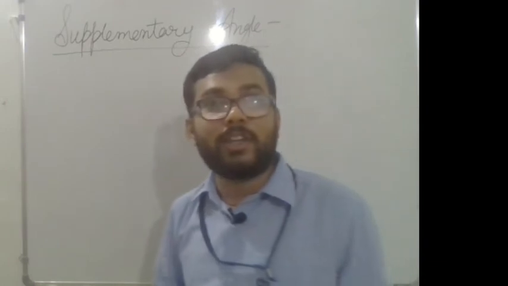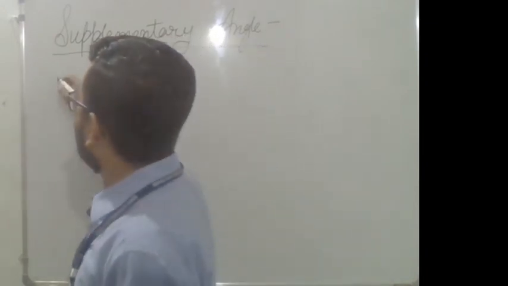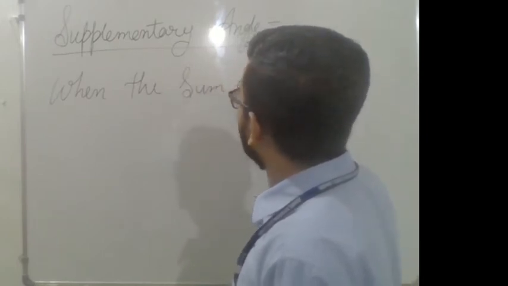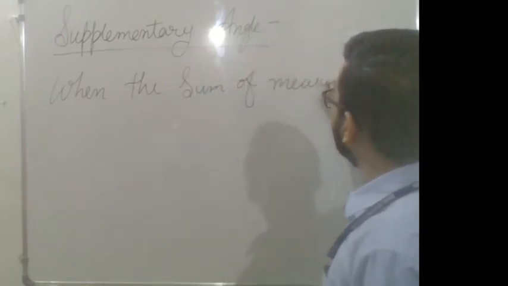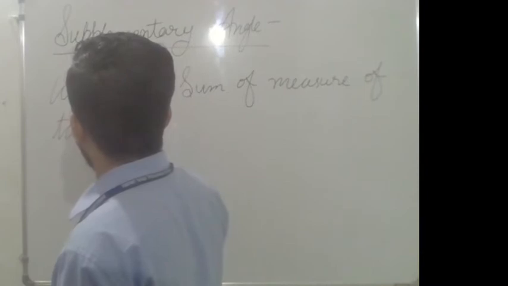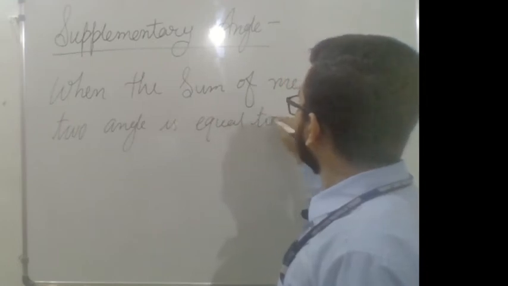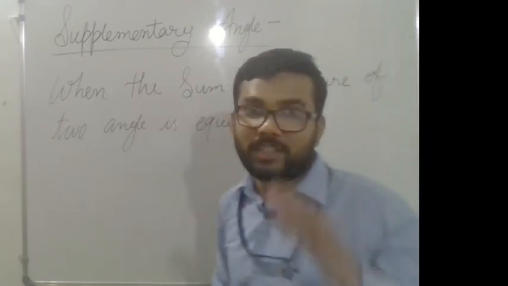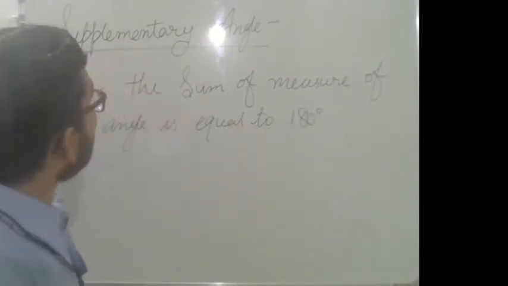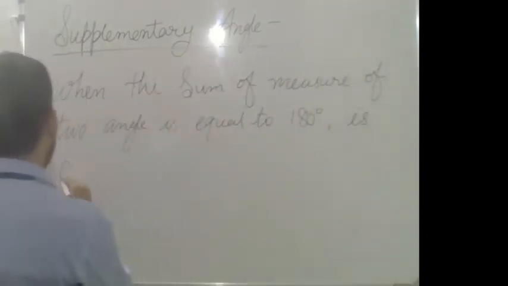In complementary angles, when the sum of the measures of two angles is equal to 90 degree, then the angles are complementary angles. But in case of supplementary angle, when the sum of the measures of two angles is equal to 180 degree. In case of complementary, the sum is equal to what? 90 degree. But in case of supplementary, the sum is equal to 180 degree. It's called supplementary angle.